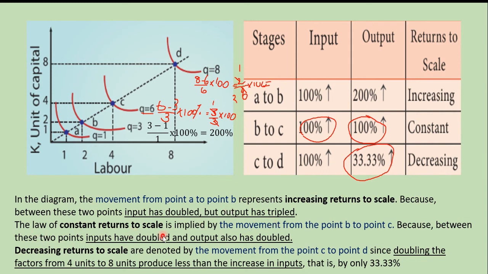Next, the law of constant returns to scale is implied by the movement from point B to C. Between these 2 points, inputs have doubled and output has also doubled. Input from 2 has become 4, it has doubled. 3 has become 6, it has doubled.